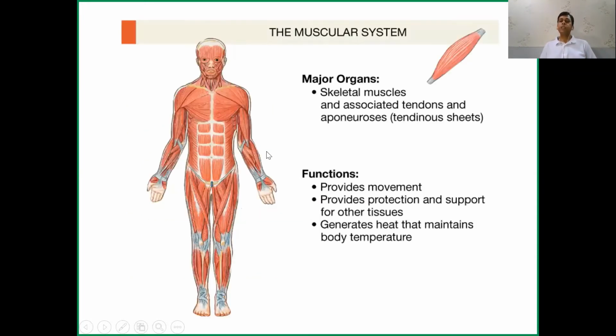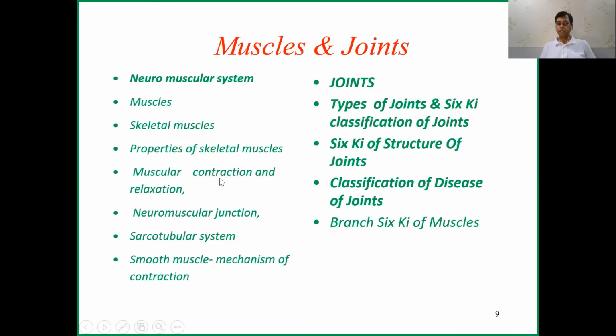Okay, then the muscles and joints, about different muscles and what the function of muscles is. We know it provides movement, provides protection and support, and generates heat that maintains body temperature. So we will discuss in detail. We will discuss the physiology of muscles, skeletal muscles, different kinds of muscular contraction, neuromuscular junctions, and smooth and cardiac muscle. Even in pathology, we'll discuss joints, the classification of joints, the classification of the structure of the joint, the classification of diseases of the joint, and of muscles also.